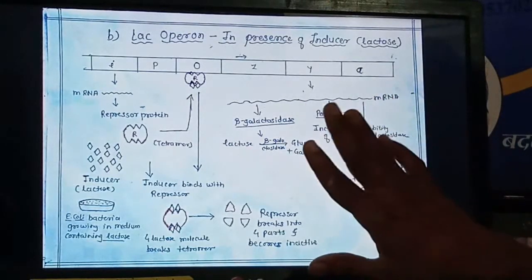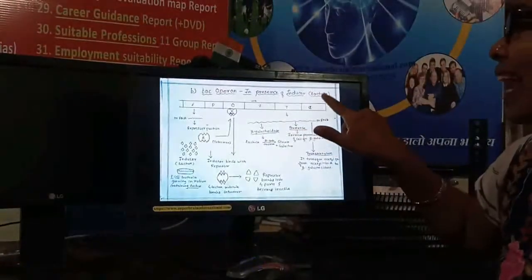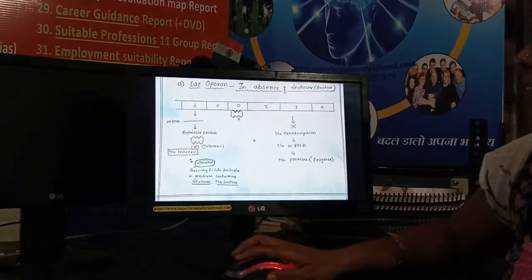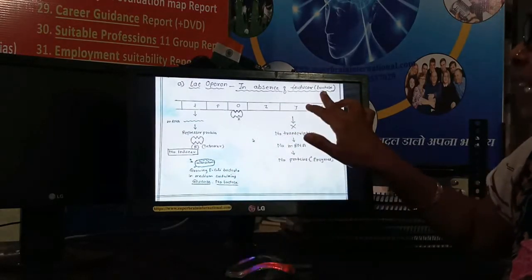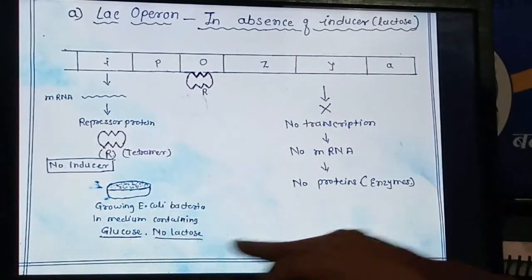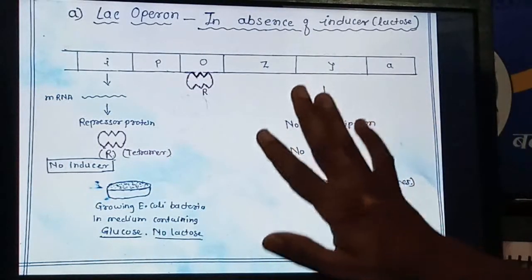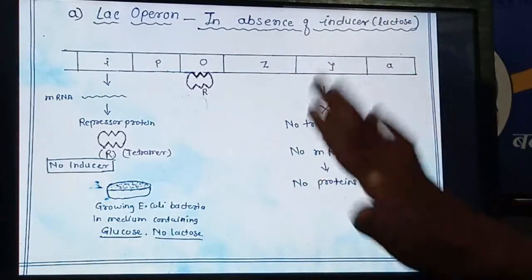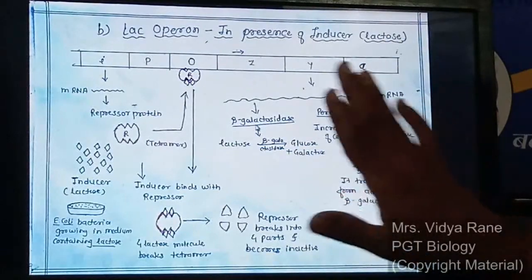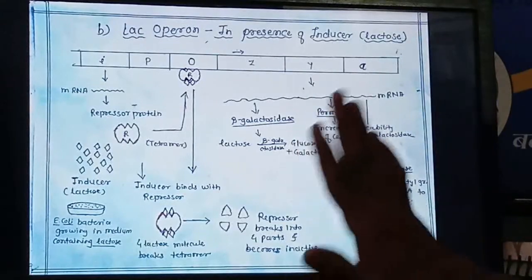So this is about the lac operon when the inducer or lactose is present. And earlier, what we have seen is when the inducer is absent, or when lactose is absent and glucose is present, that time this operon is there. So you can say that this is the switch off operon and the next one is the switch on operon. Here the operon is on. So this is all about the lac operon.